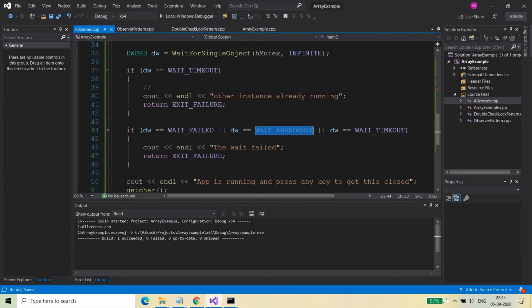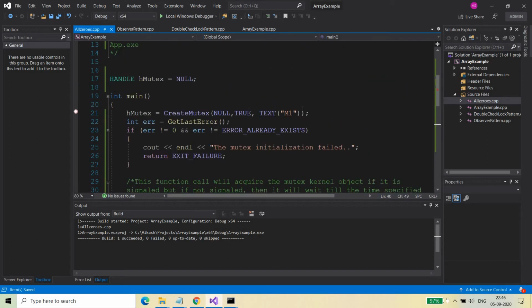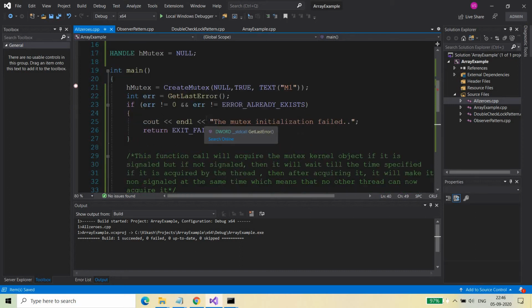So here if I copy and paste it, you will be able to see that the wait was abandoned on the mutex, right? So you need to remember this: if any thread is the owner of the mutex, and that thread comes to an end, then the other threads which are waiting on this mutex kernel object will get a status of wait abandoned. You must keep this in mind when you are working on your code.